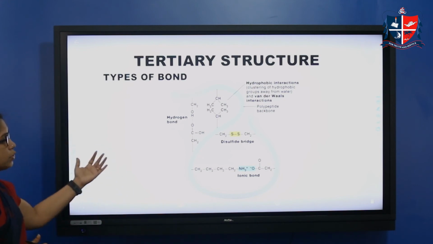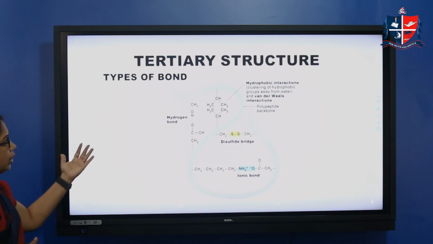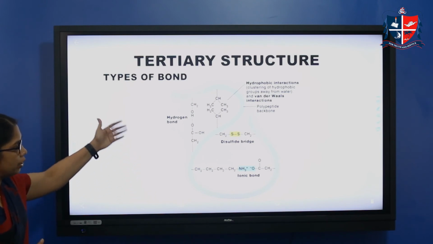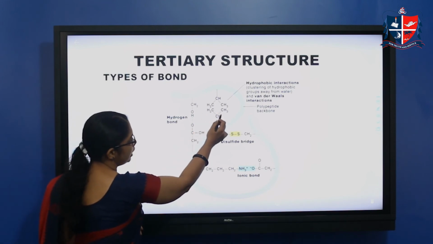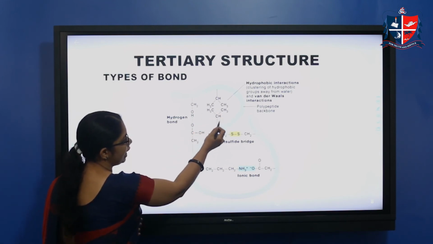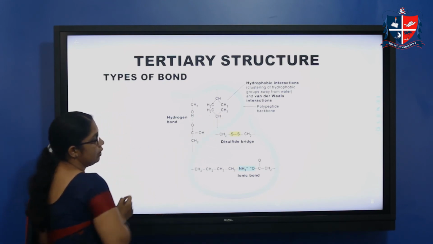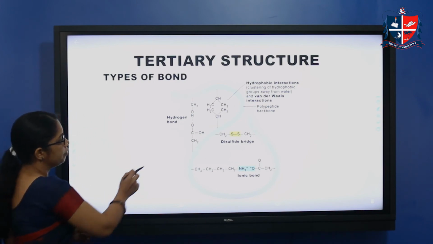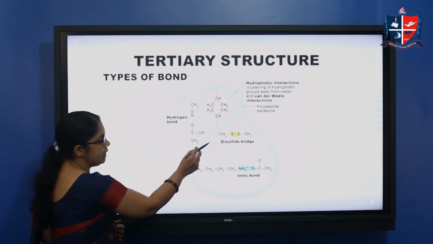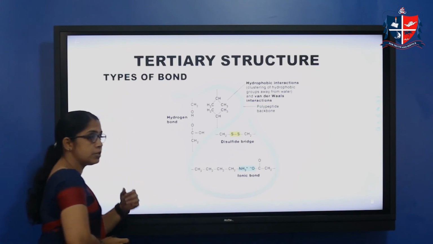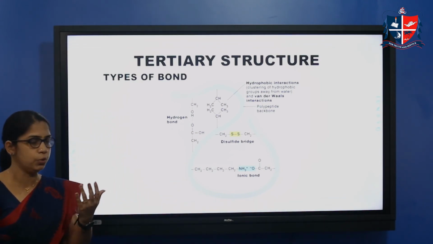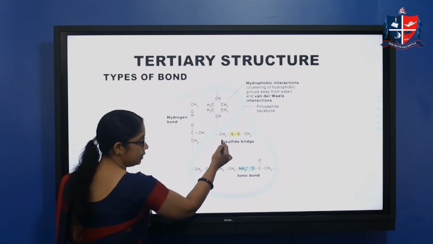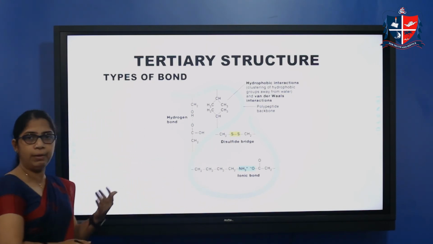And what are the different forces of attraction, or the different types of bond? Here the different forces are shown schematically. You can see this hydrophobic interaction, where there are alkyl groups, so hydrophobic interaction is possible. Here there is a hydrogen bond, and some amino acids contain sulfur groups. In that case, there is a possibility of a disulfide bridge.